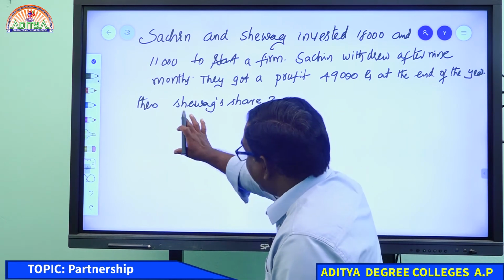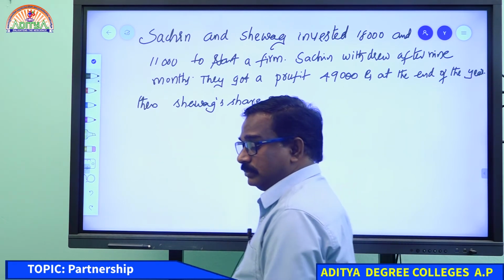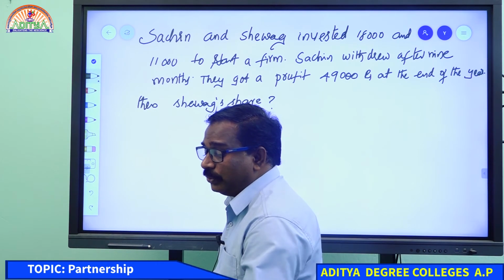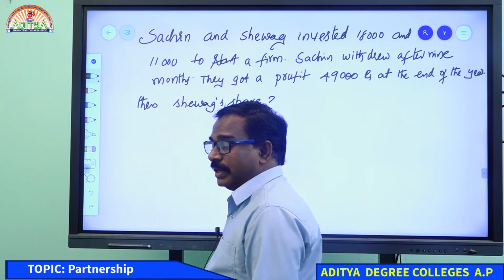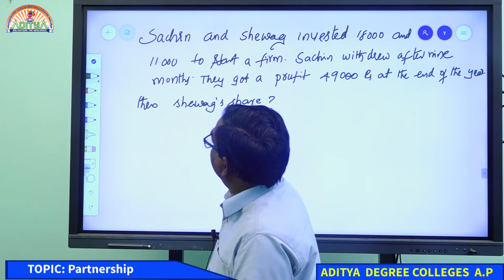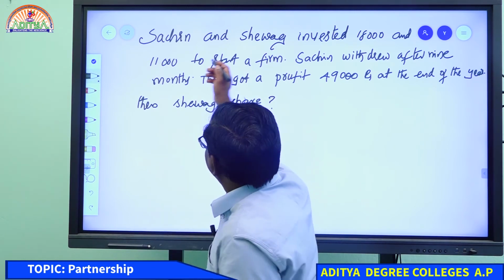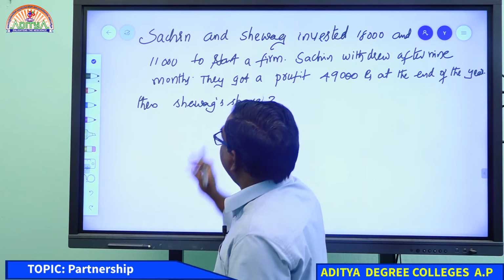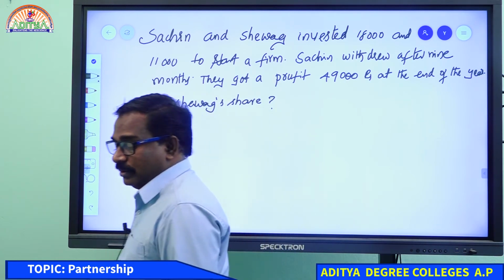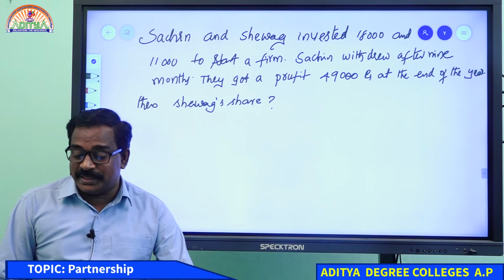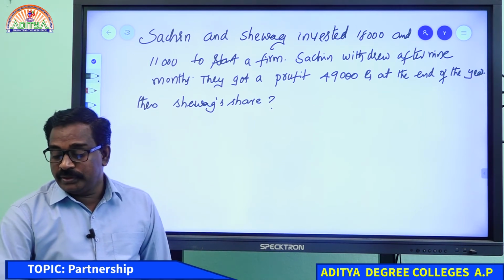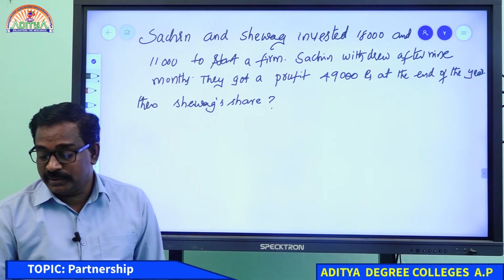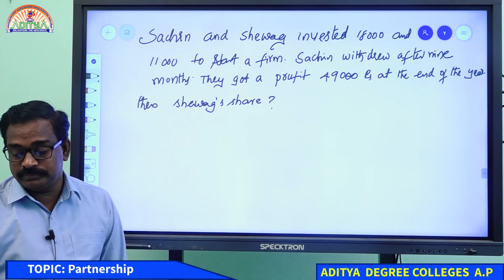For understanding, I am writing the lines here. For you, writing the lines is not required. You can directly take the investment ratio, cancel, and take the ratio. By seeing the time period we can do it. No need to write any steps. You can write only one step, the last step, if you have better understanding.